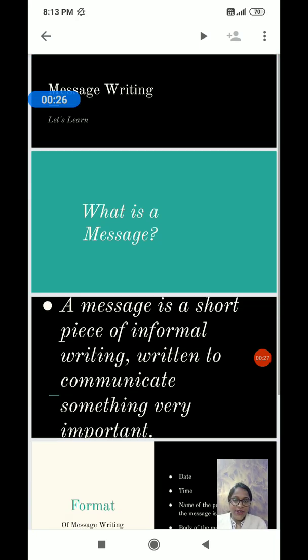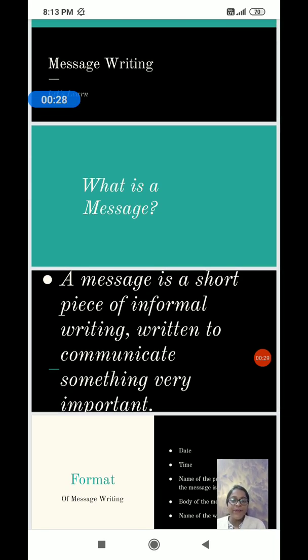A message is a short piece of informal writing written to communicate something very important. So first we have to understand what a message is, for whom we write a message, and what the purpose behind writing a message is. A message can be oral or written, but here it is message writing, so we will focus on the writing aspect. It is a short piece of informal writing.